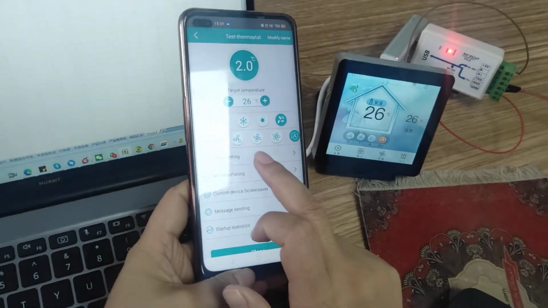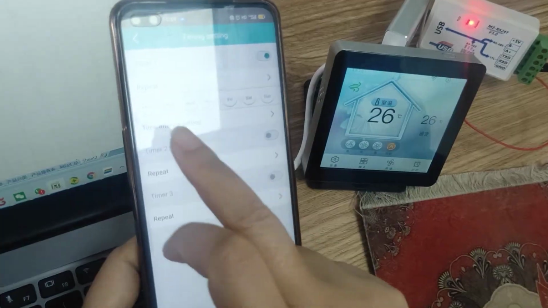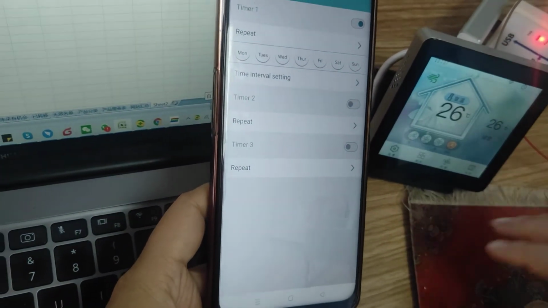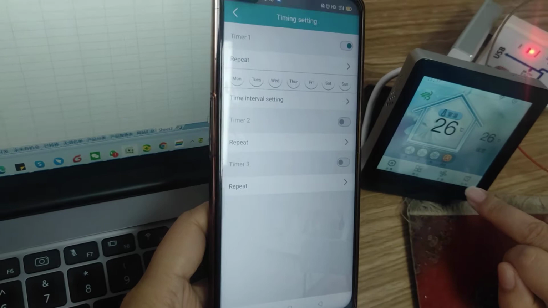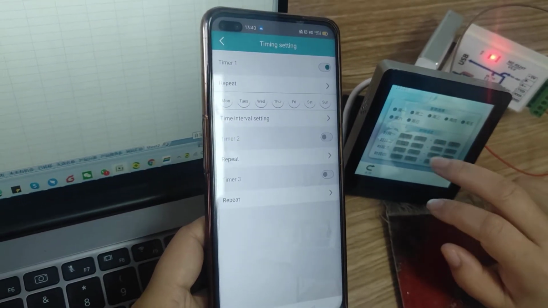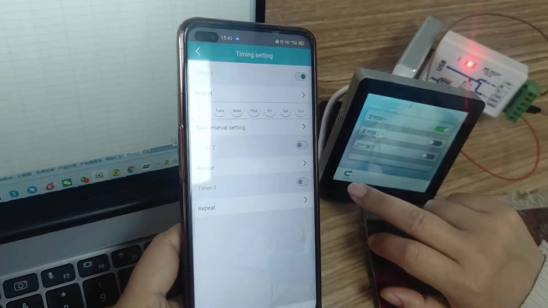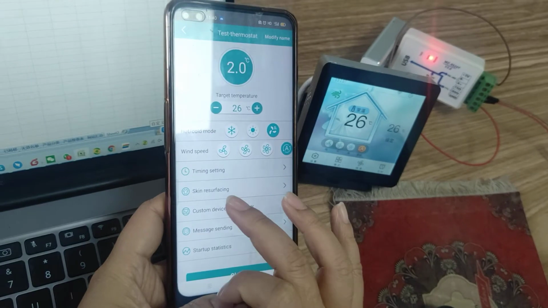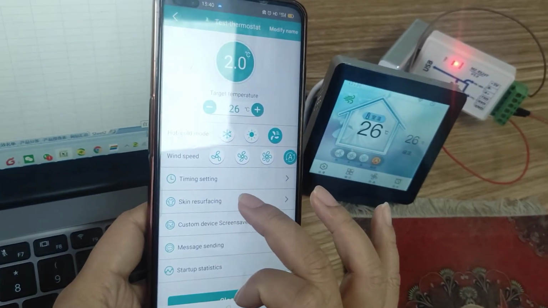And here you can set the timing. Monday, Tuesday, Wednesday, Thursday, like this. Here, it's the same. Okay. And here is the skin resurface.